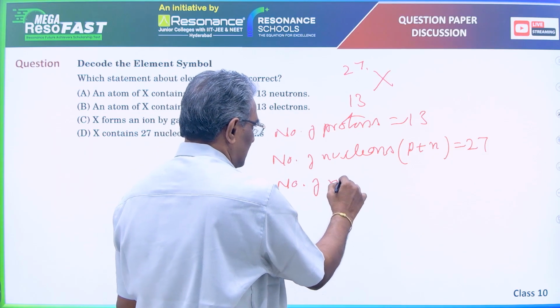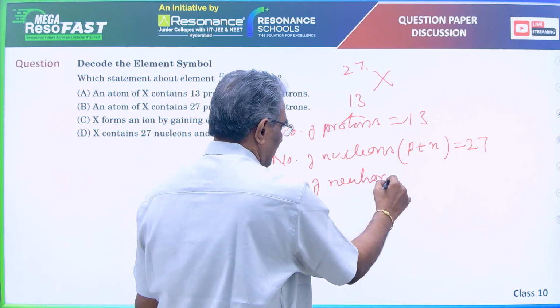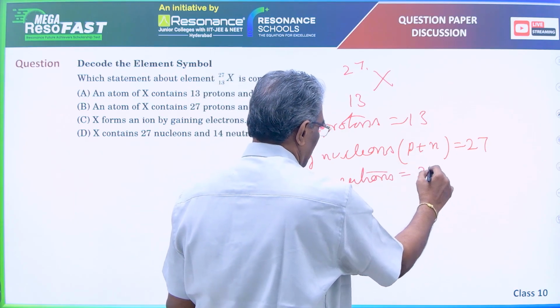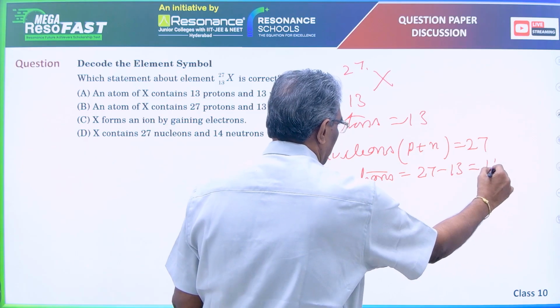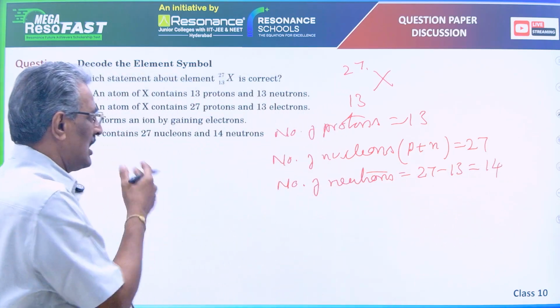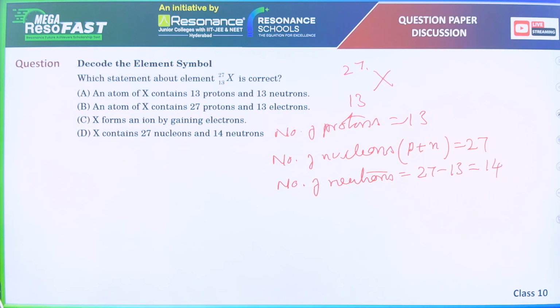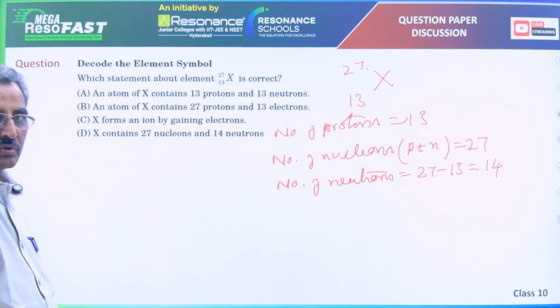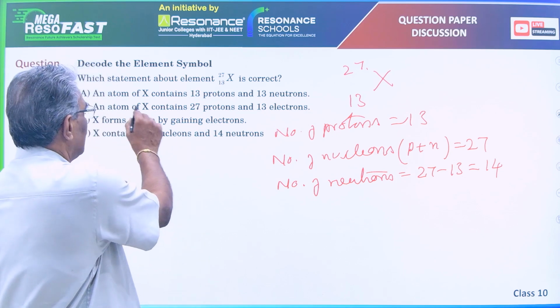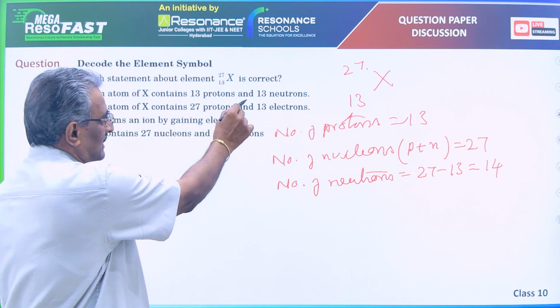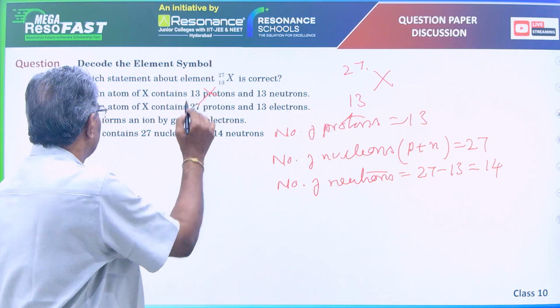Number of neutrons is equal to 27 minus 13, that is equal to 14. Number of protons is 13, number of nucleons is 27, number of neutrons is 14. So what is given here? X contains 13 protons and 13 neutrons is wrong.